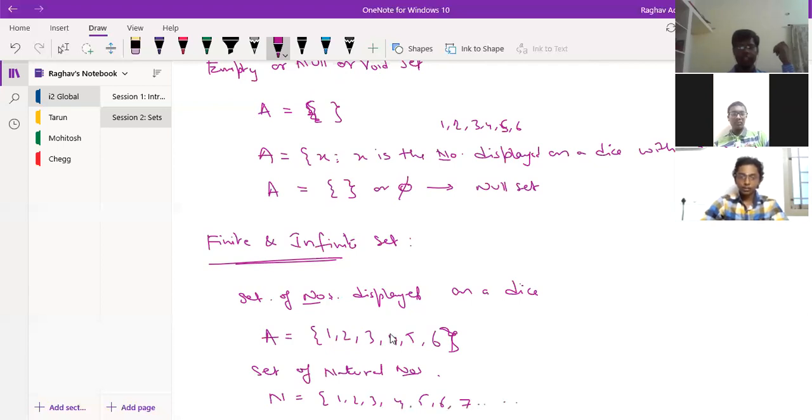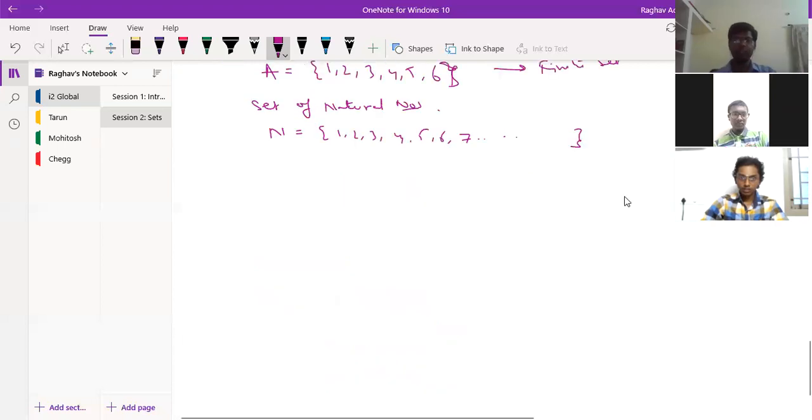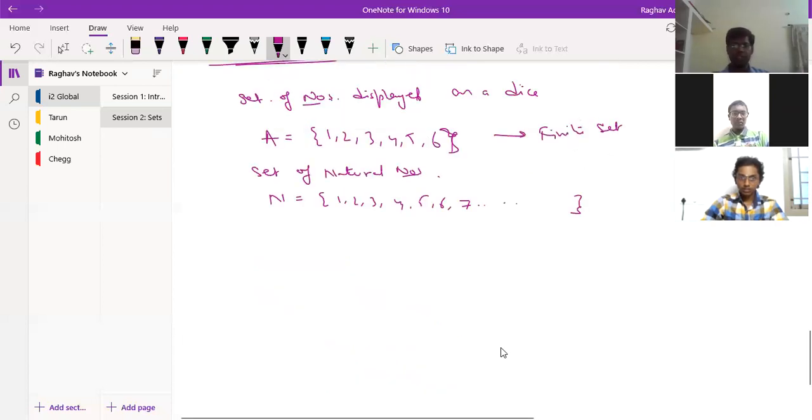So the first set has finite numbers, that's why it's called a finite set. And this particular set has infinite numbers, because natural numbers go on 1, 2, 3, 4, 5, 6 like that. It will go on. So this is an infinite set.